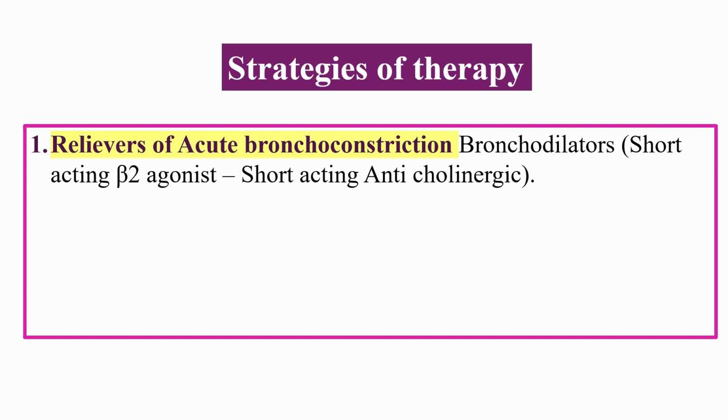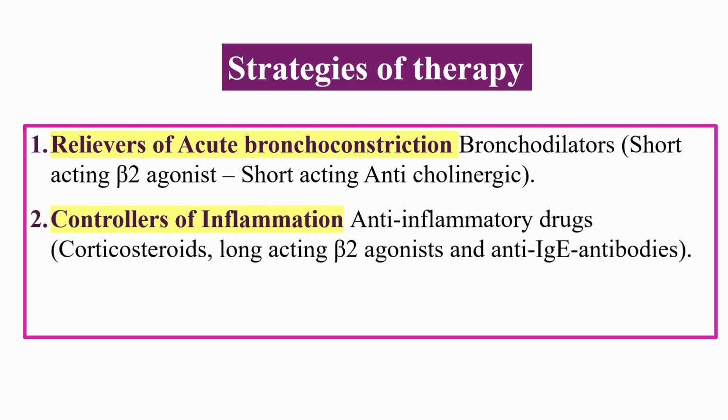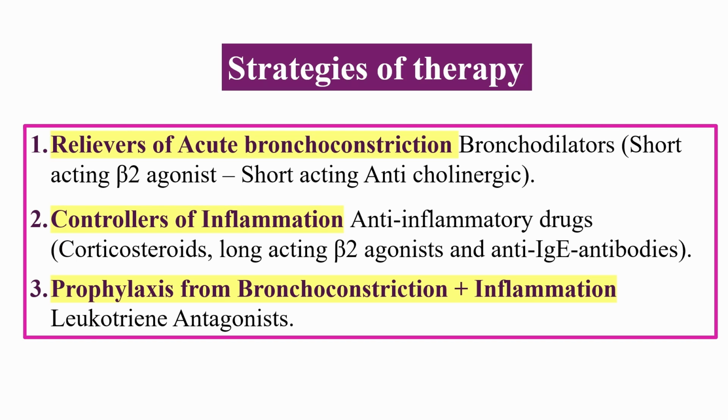There are three strategic approaches in asthma therapy. 1. Relievers. These are fast-acting bronchodilators like short-acting beta-2 agonists, used during acute bronchoconstriction. 2. Controllers. These include anti-inflammatory agents such as inhaled corticosteroids and long-acting bronchodilators to prevent symptoms. 3.